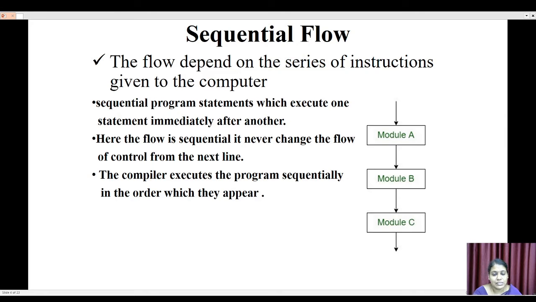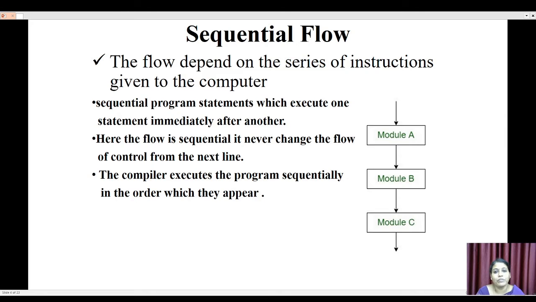On the left side of the slide you see the structure. In this structure we have three modules: module A, module B, module C. The program flow of these modules comes from the top, and the arrow mark indicates that it goes in the downward direction. So it flows sequentially from module A to module B and module B to module C. The flow goes sequentially downward without any interruptions.